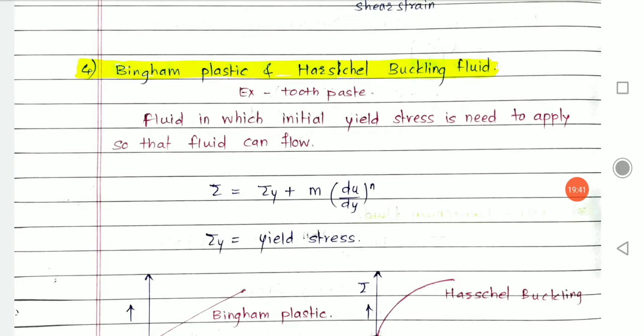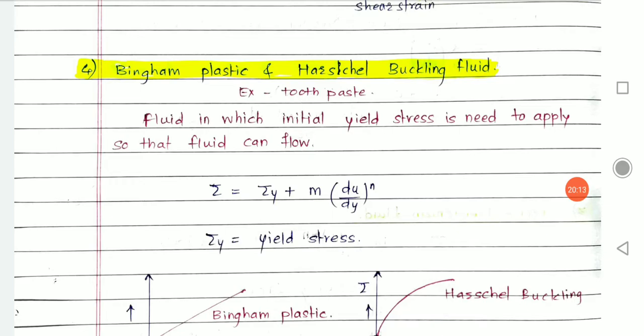Even if you hold it inverted in your hand without its cap, still it doesn't flow outside. Then this toothpaste is a fluid, and why is it not behaving like a fluid, why is it showing properties like this? Because it comes under Bingham plastic or Herschel-Bulkley fluid.